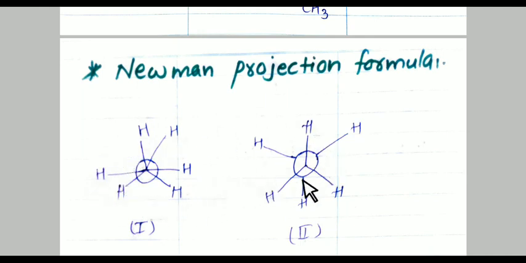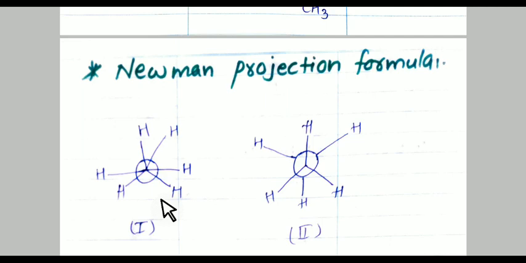The front carbon is shown by a point and the rear carbon is shown by a circle. The remaining 3 bonds at each of these 2 carbons are drawn like spokes of a wheel. Such a formula is known as the Newman projection formula.